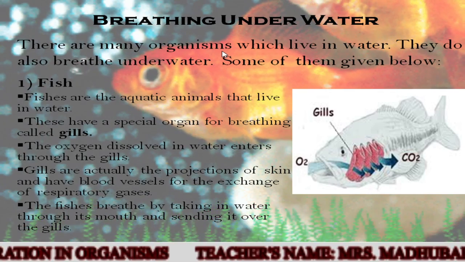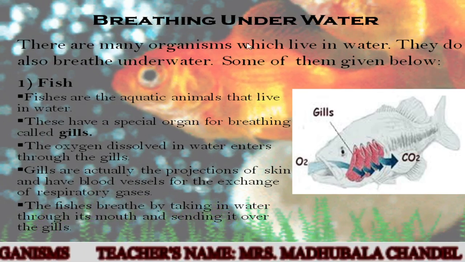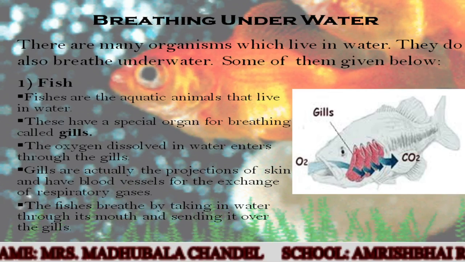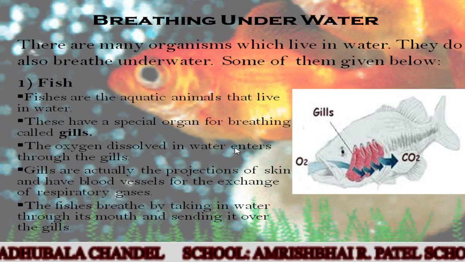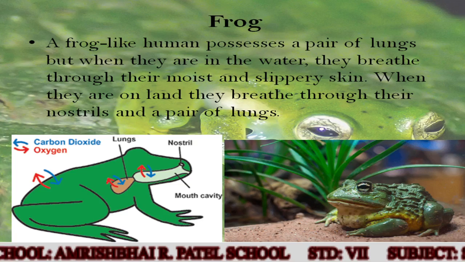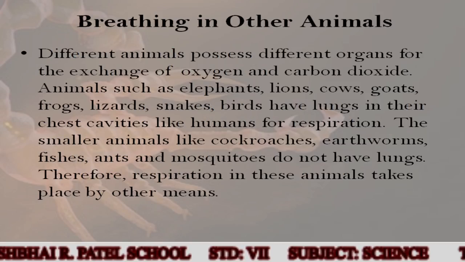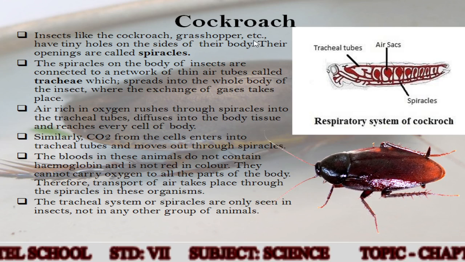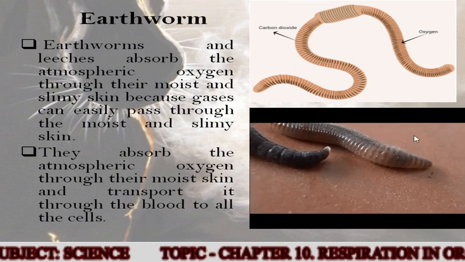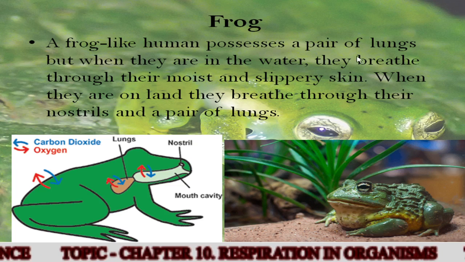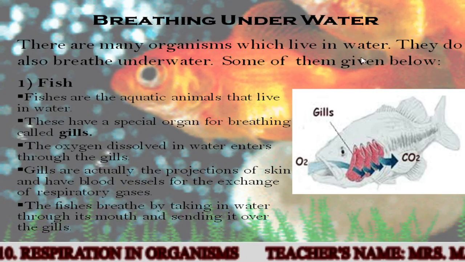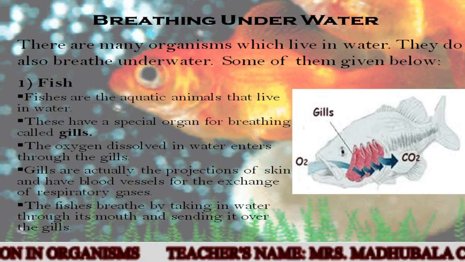Now breathing under the water. Now there are many organisms which live in water. They also breathe underwater, and some of them we will be discussing in the next video. So here we have seen the organisms which breathe by different means other than the lungs. The first is insects. All the insects have the tracheal system. Earthworm, skin. Then frog, a combination of skin and lungs both. Now let's see how breathing takes place under the water in the next video.